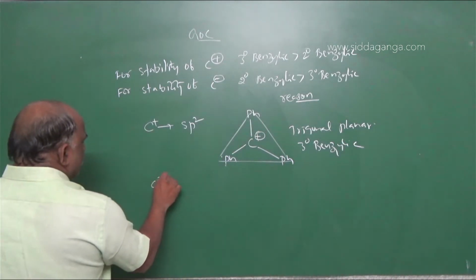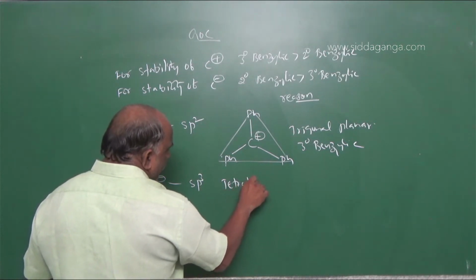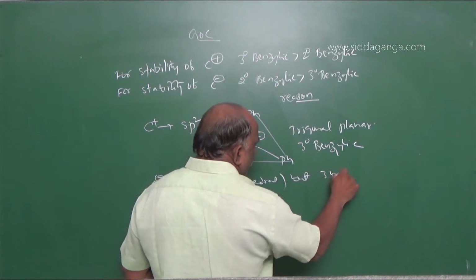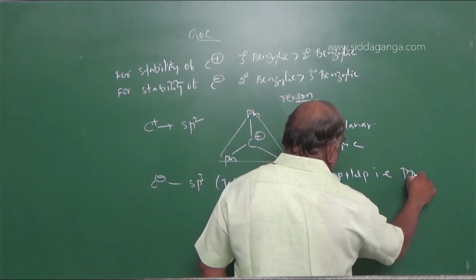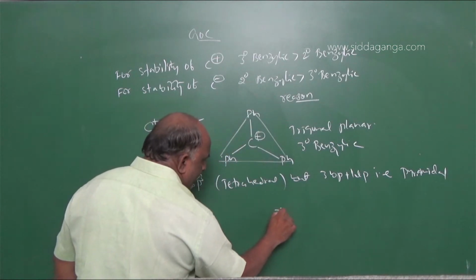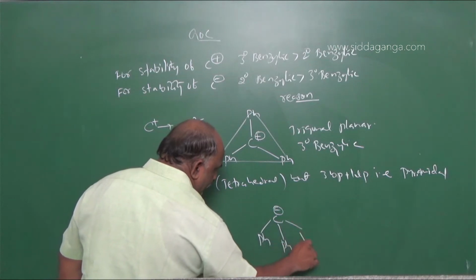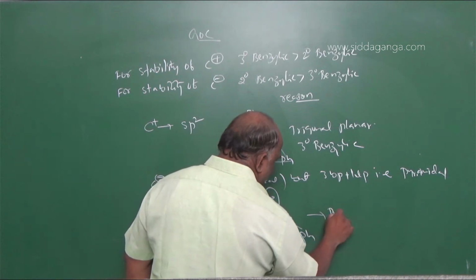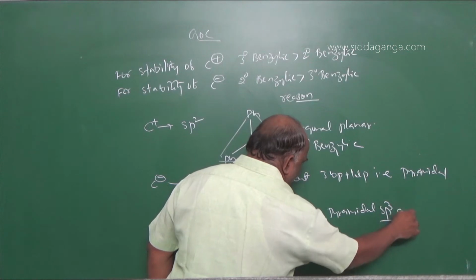Next, C minus is sp3. Actually we expect it to be tetrahedral, but with 3 bond pairs plus 1 lone pair, what is that? Pyramidal. So, same C minus with phenyl groups. This is a lone pair, so its shape is pyramidal.